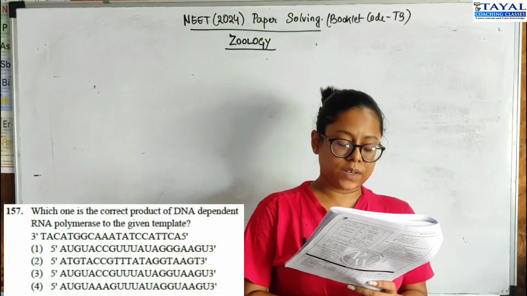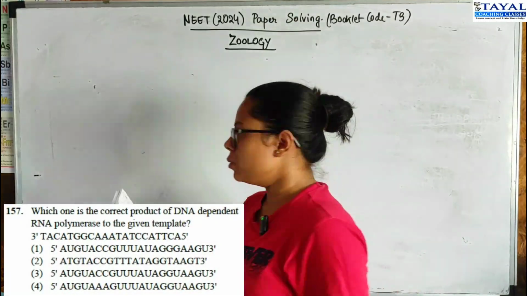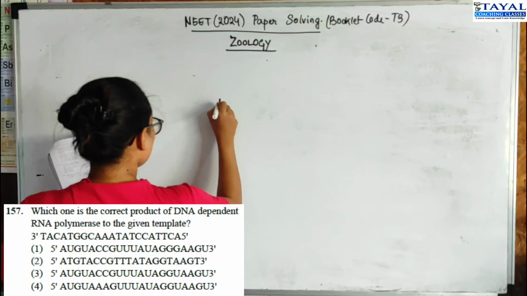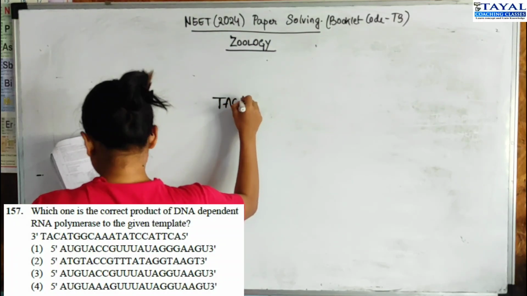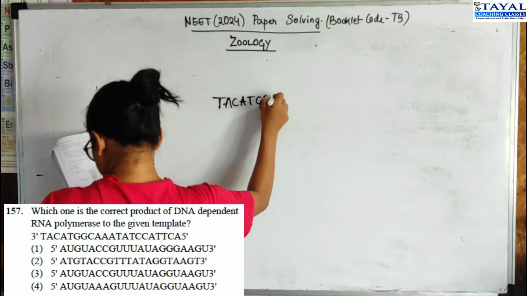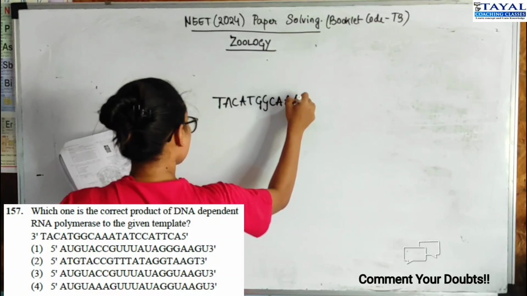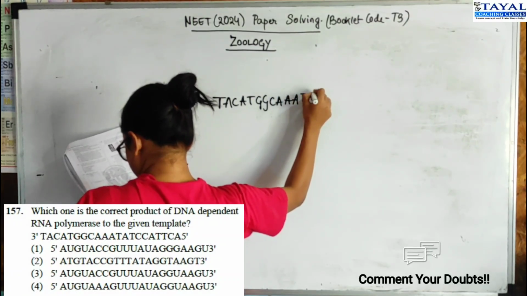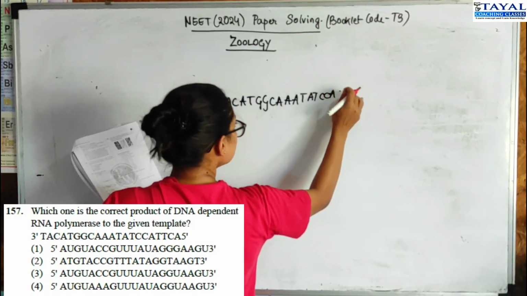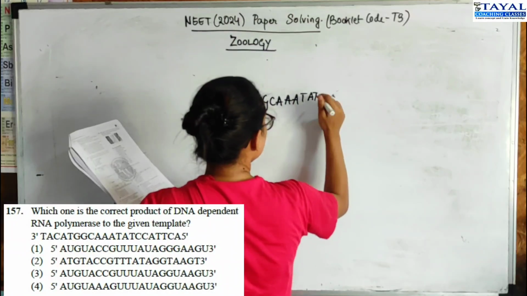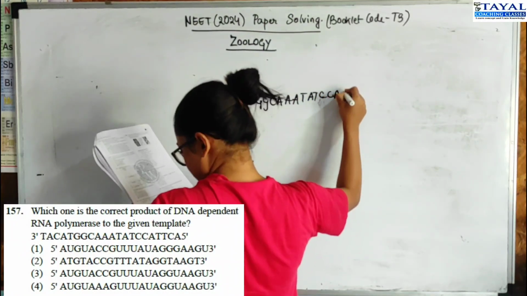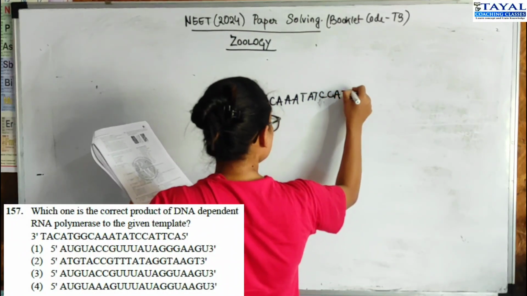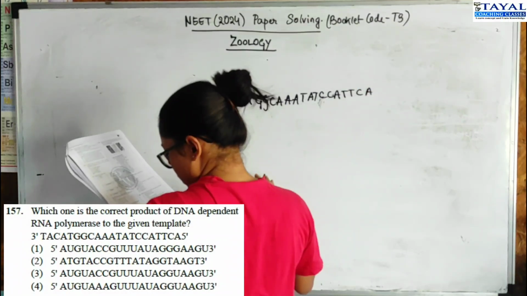Moving on to 157, it gives you a segment. TACATGGCAAATATCCATCCATTCA, right?